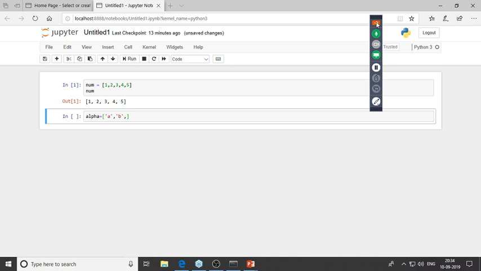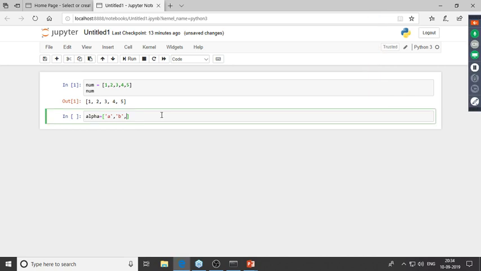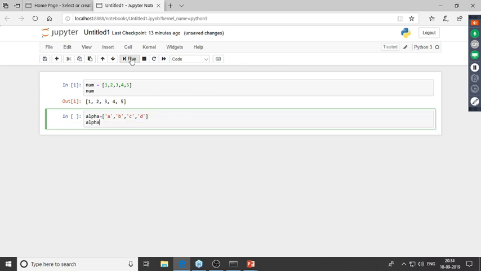So over here, as I was saying, here we are creating a list which would comprise of only characters. So I've given A, B. Now I'll go ahead and give in other characters. So I've got A, B, C, and D, and these are all of the elements which are present in this list. Now let me just print this out. Right, so this is my list which comprises of only alphabets.